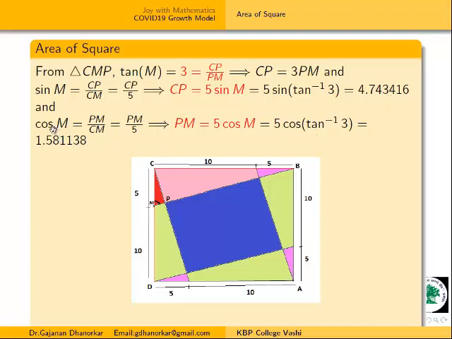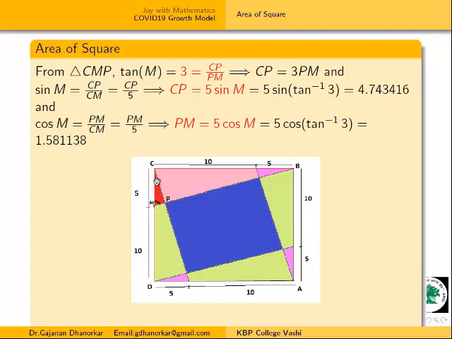Now again I will find cos M, because M is known and common here. M is the tan inverse of 3. How to find cos M? This is the adjacent side, MP or PM, divided by CM. Here PM divided by CM, then PM is equal to 5 into cos M. Now if we take this right angle triangle CPM, the base is known and the height is known.